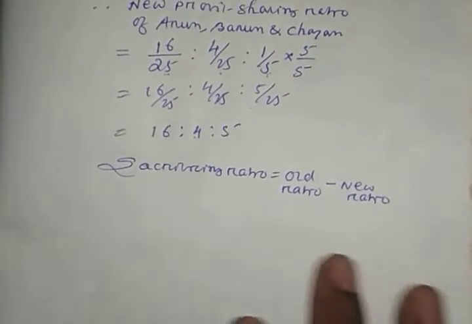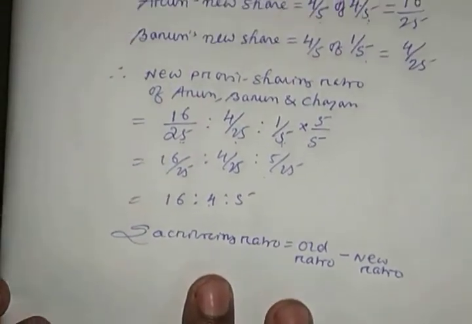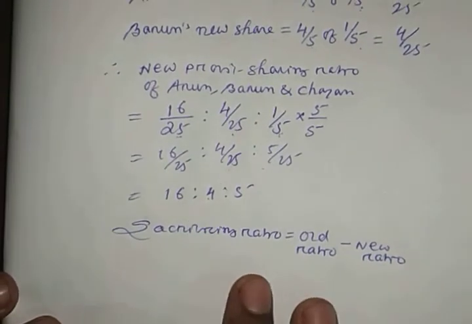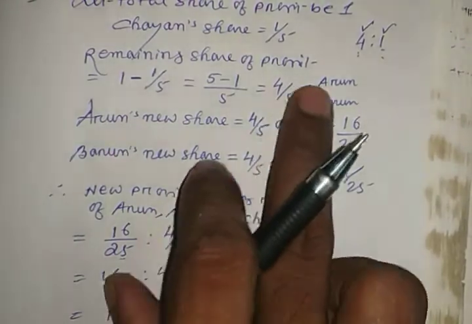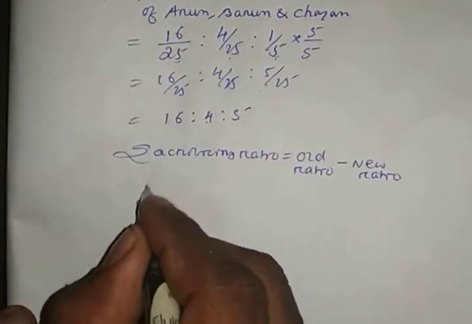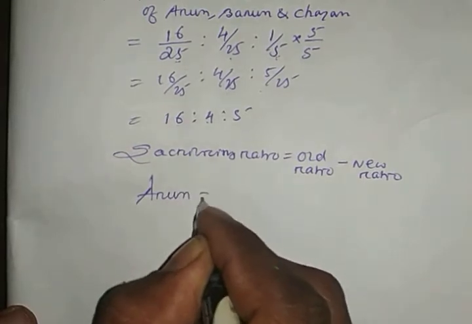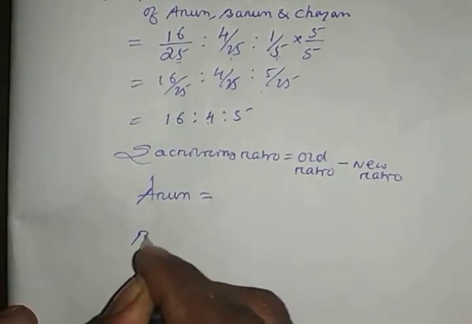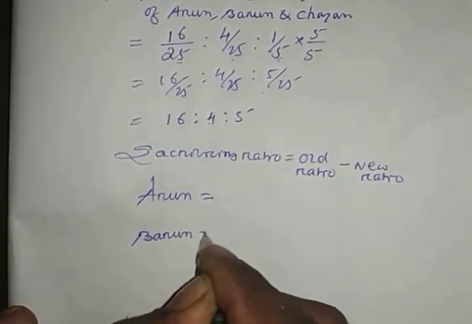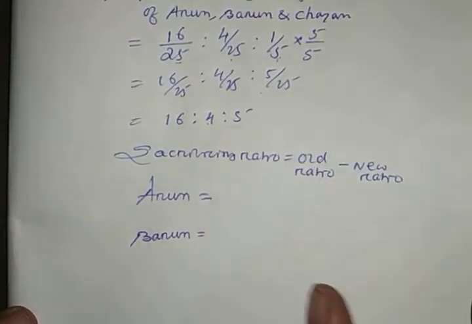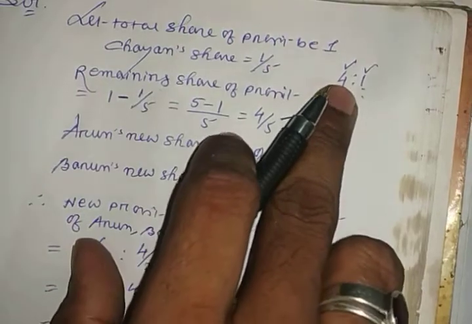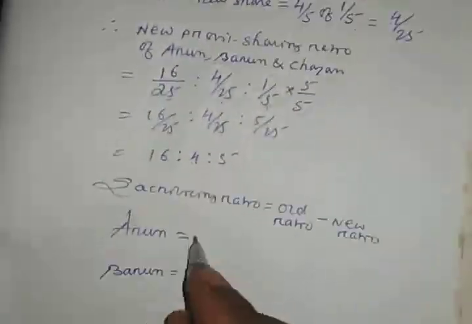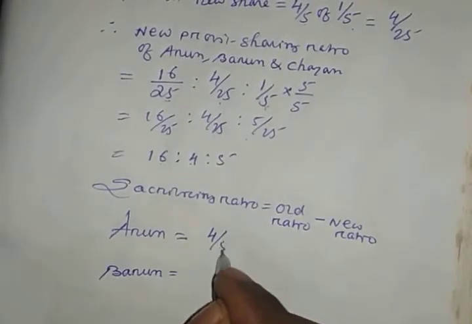Now you see here, for the sacrificing ratio you have to find old ratio minus new ratio. The old ratio is given for Arun and Varun, so you have to calculate for Arun and Varun. First write Arun, then Varun. Arun's old ratio given is 4, so write 4 and the total ratio will be 5.